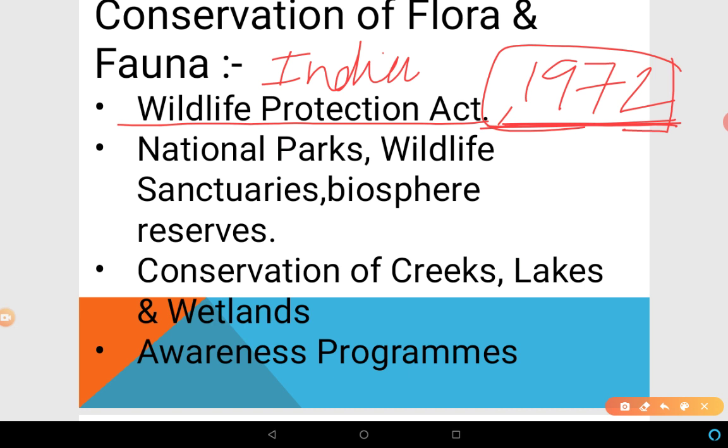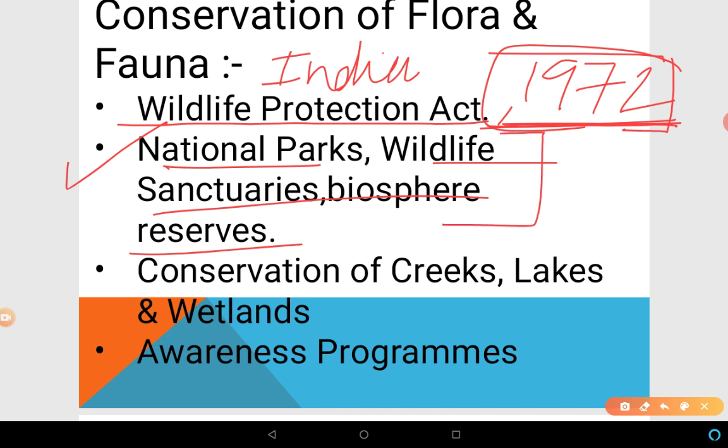Wildlife sanctuaries were to be formed. Next are national parks, wildlife sanctuaries, and biosphere reserves, which were defined and protected by the government, clear. So these were the areas to conserve the flora and fauna. Conservation of creeks, lakes and wetlands is also a major thing to protect flora and fauna. And awareness programs: we have to make people aware, clear. So the government has started different kinds of programs.